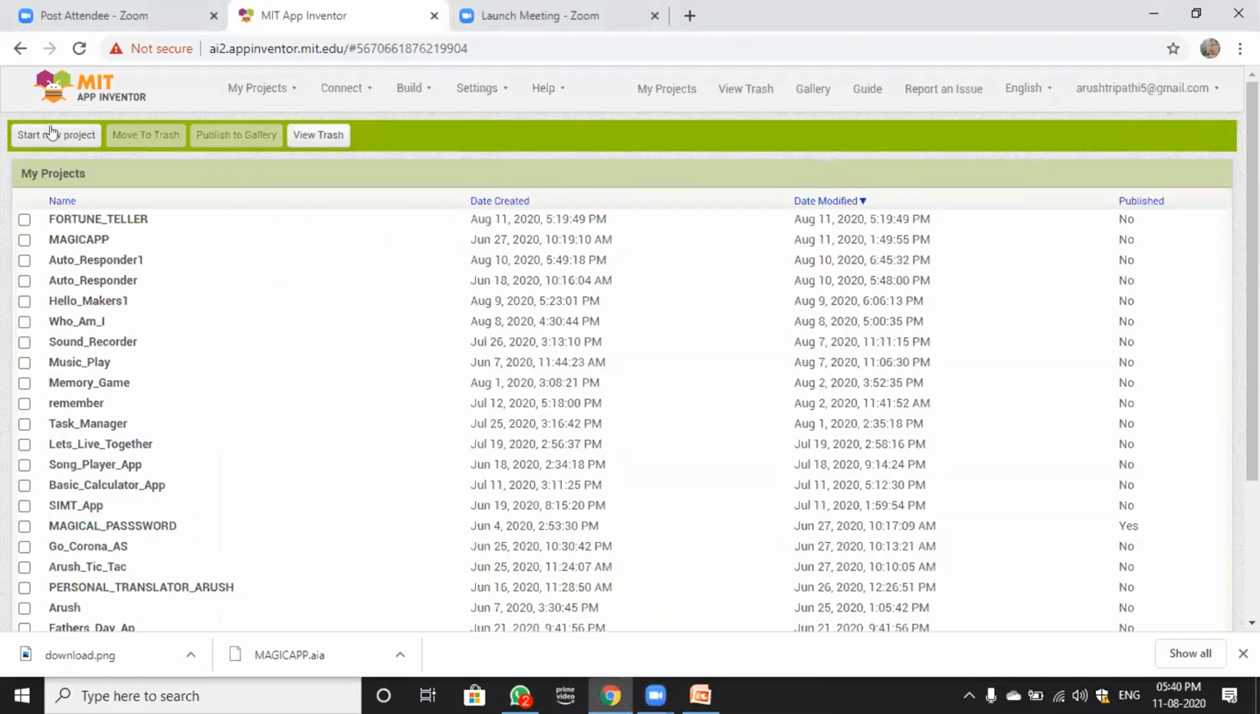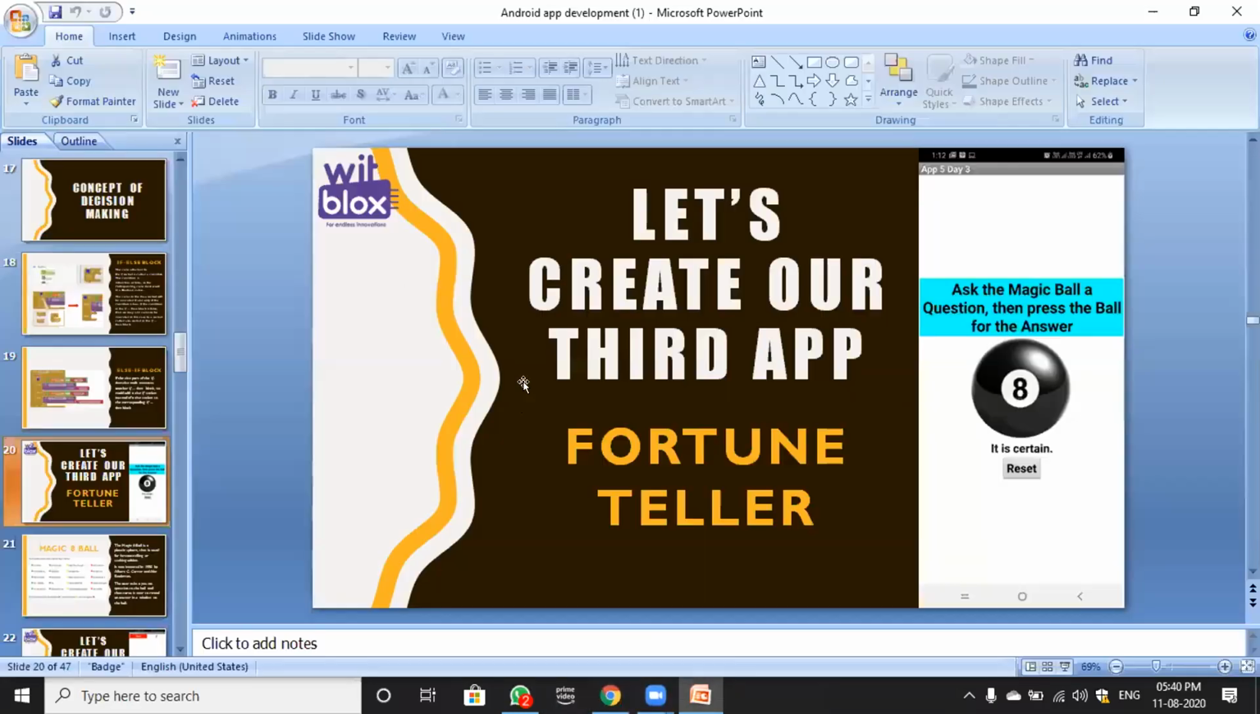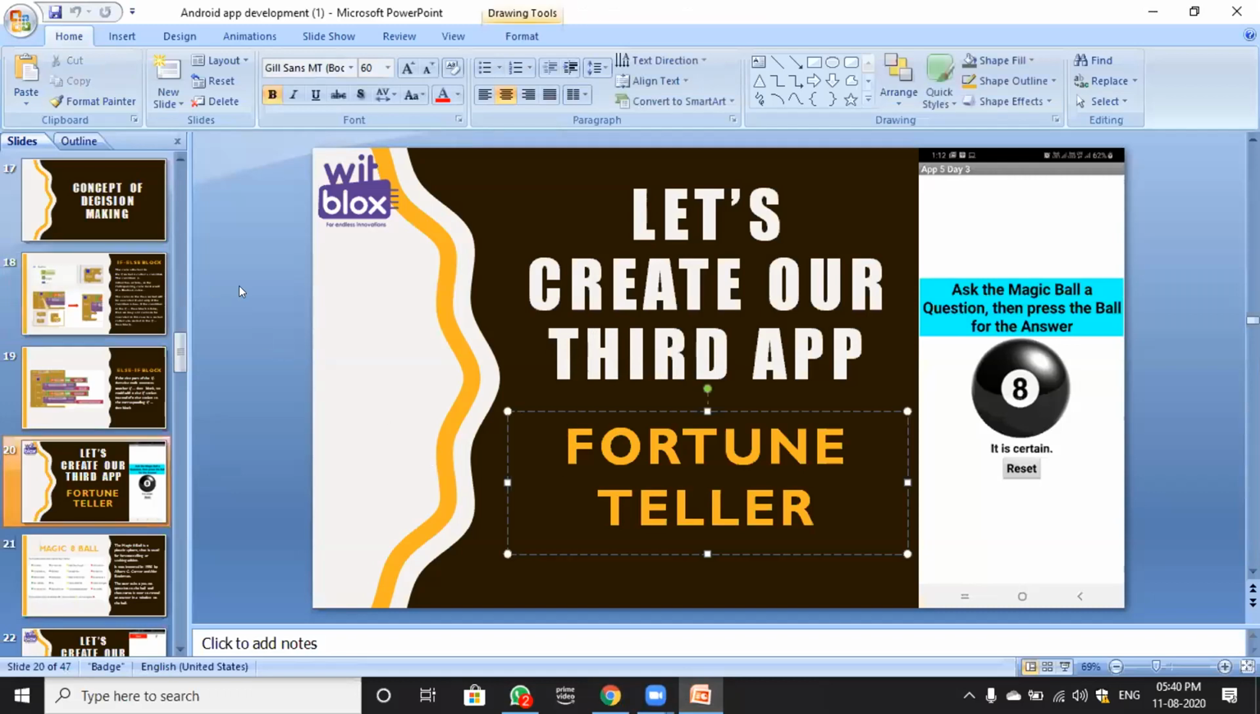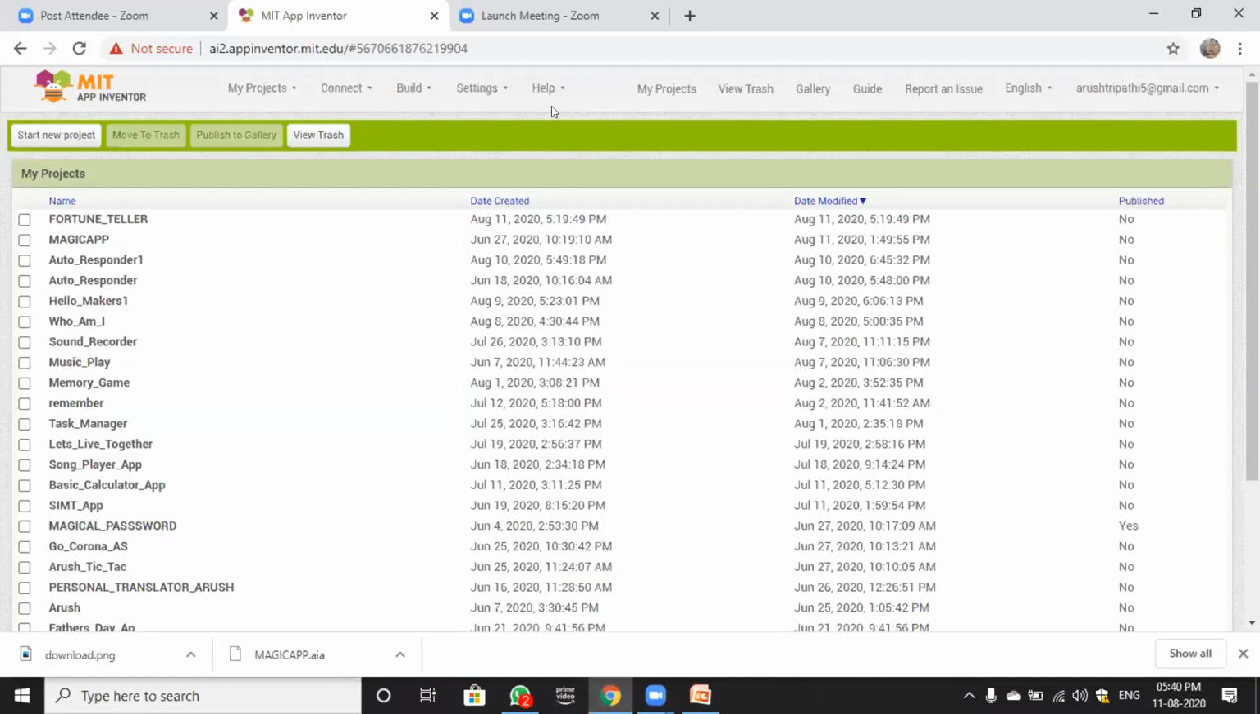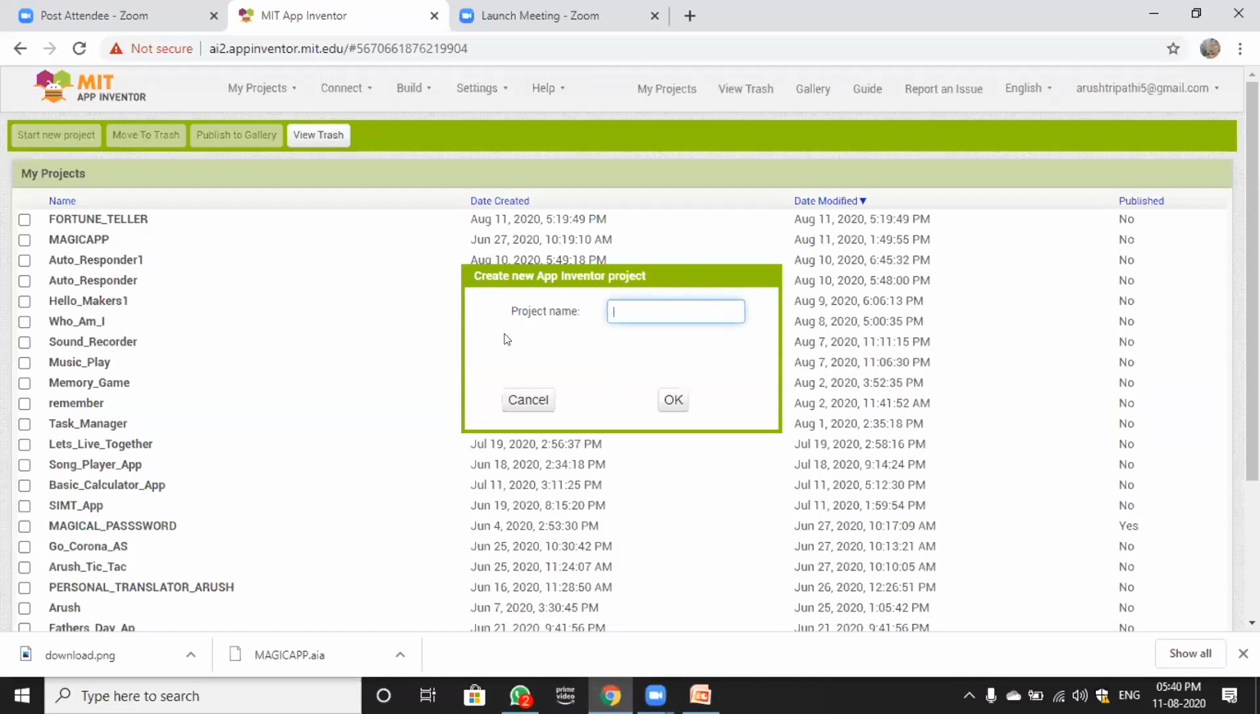Okay. Today we are going to make an app that is our third app, which is Fortune Teller. And today is the second session of our basic app batch. So this is our app Fortune Teller. This is the image of a phone in which the app will look like. Okay, so without wasting time, we will start. Quickly start a new project with the name Fortune Teller, or you can give any name, like magic app or future teller, any name you can suggest.